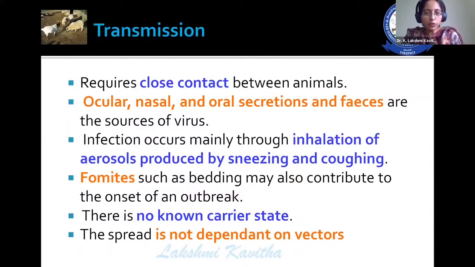Then coming to the transmission of the disease, it requires close contact between the animals. Ocular, nasal, and oral secretions, as well as the feces, form the source of the virus or source of the infection. The infection occurs mainly by the inhalation route, inhalation of the aerosols produced by sneezing and coughing. Then fomites, such as bedding material or the infected bedding materials, are responsible for the transmission of the disease. And there is no carrier state in case of PPR, and the spread is not dependent on the vector.